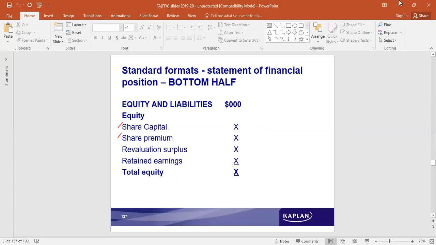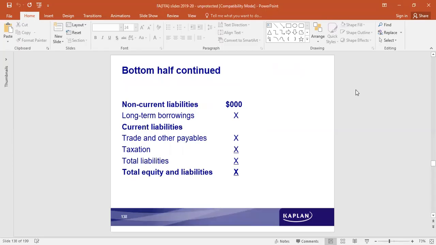Under equity, we have share capital, share premium, revaluation surplus, retained earnings. After that, any liability to outsiders is called liabilities. If the liability arises in a period after 1 year, it is non-current liability. If the liability arises in a period less than 1 year, it is called current liability.